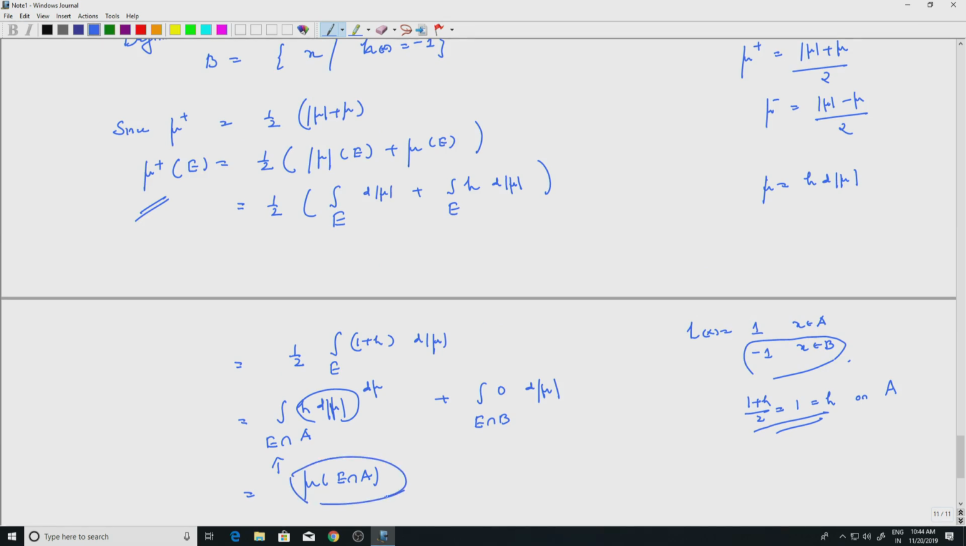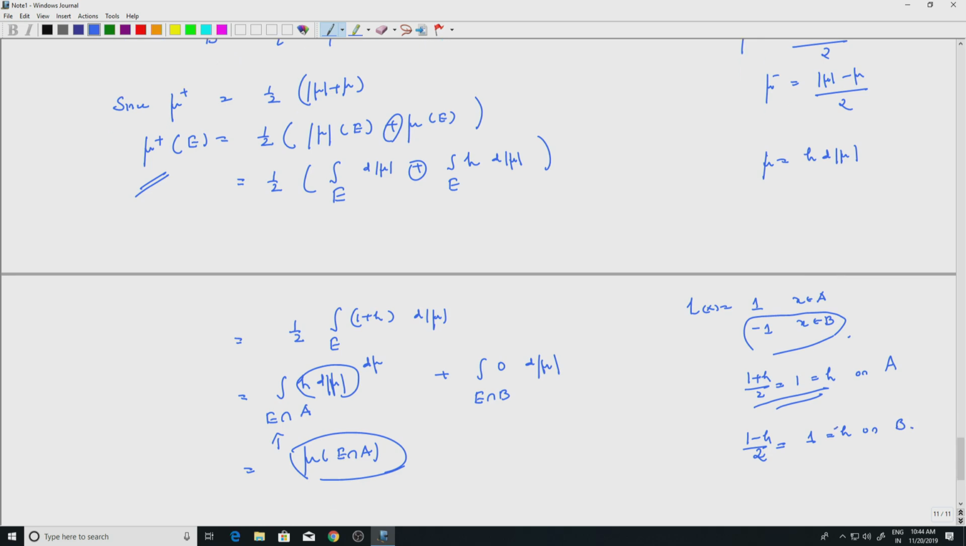So, the restriction of mu to A will give me mu plus, and similarly mu minus. If I look at mu minus, instead of the plus I will have minuses, and I have 1 minus h by 2 and 1 plus h by 2 equal to 1, equal to minus h on B. So that is all that is needed there, and you will have the result.